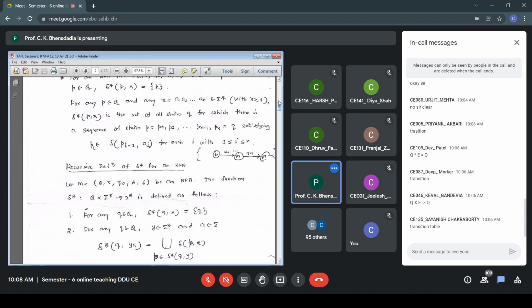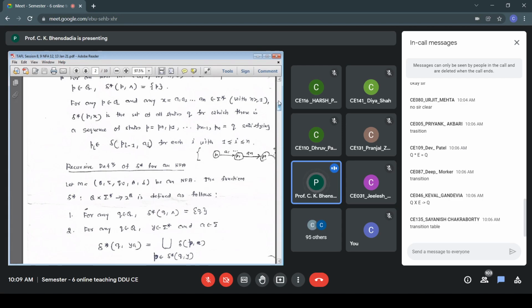I want to compute delta star Q, YA. I want to find out that. So my string, my input is X, which I bifurcate as YA. Y belongs to sigma star, A belongs to sigma. So my input suppose is ABCD, just for an example. Then my Y is ABC and my A is D, in case my sigma is A, B, C, D. So I want to find out from state Q what are the options that are with me after processing ABCD. So in ABCD, ABC will be my Y, and D, the last part, is a single symbol.